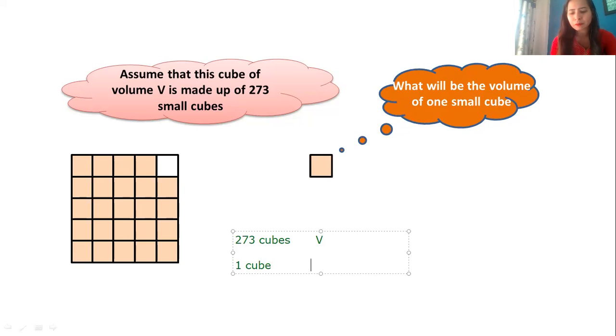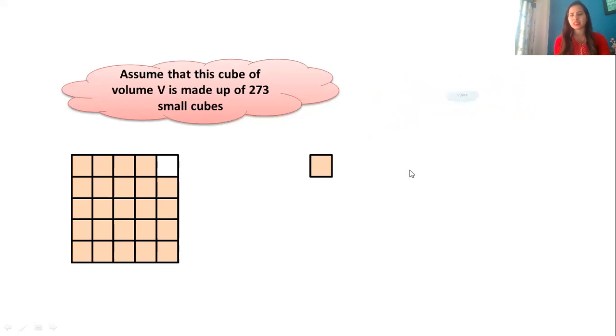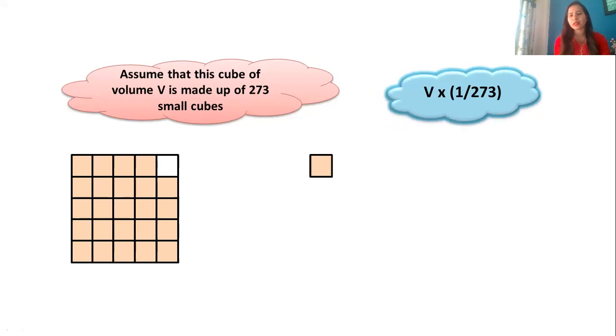So you can see we can simply go by the unitary method. What do you think the answer will be? If I take this as x, x is equal to V into 1 upon 273, which means I can simply say it's V upon 273. So the volume of that one small cube will be V upon 273, or you can write it as V into 1 upon 273.